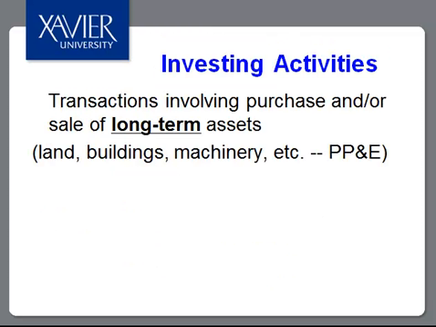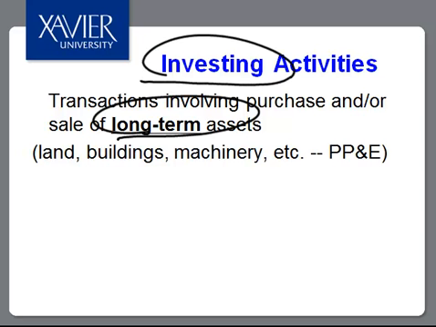Investing activities, those transactions involving the purchase and or sale of long-term assets, land, building, machinery, the property, plant, and equipment that we will use in our business. All purchase or sales of these items are summarized as investing activities. So we first finance our business, we raise some money, we use it then to acquire PP&E. Now we're ready to begin business.